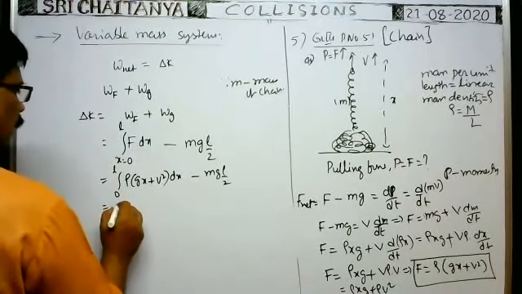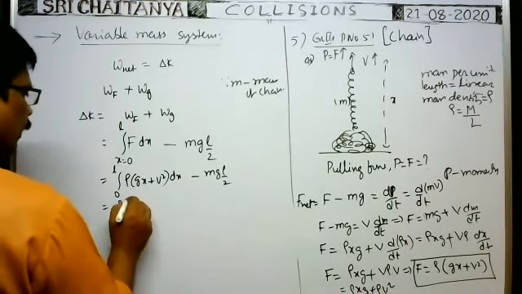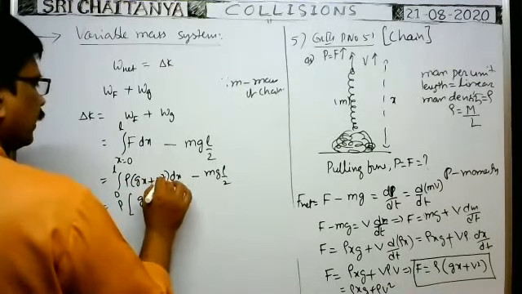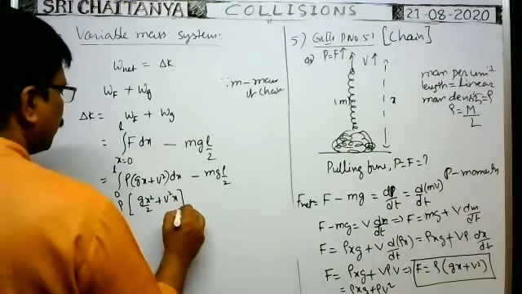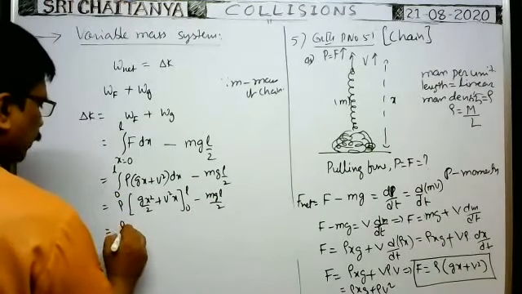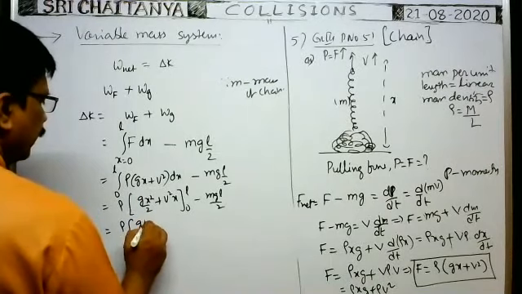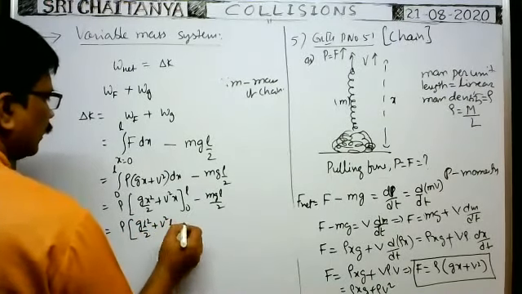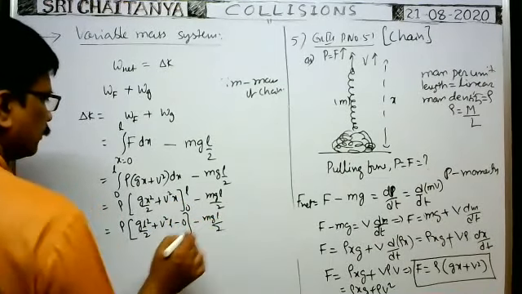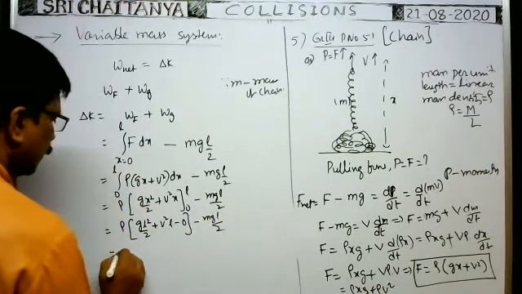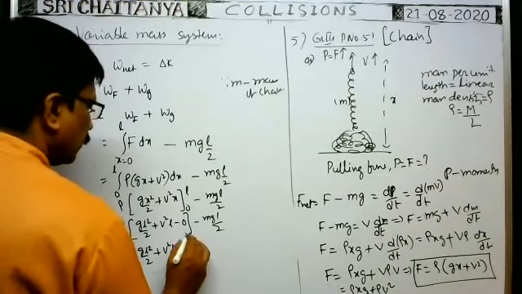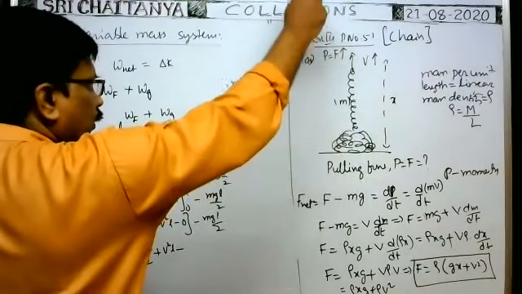Rho is constant, so write it outside: rho into integral of gx dx, that is g x square by 2, plus integral of v square dx, that is v square x, with limits 0 to L, minus mg L/2. Substituting the upper limit gives rho into g L square by 2 plus v square L, and the lower limit gives 0. Here m means the mass of the total length of the chain.